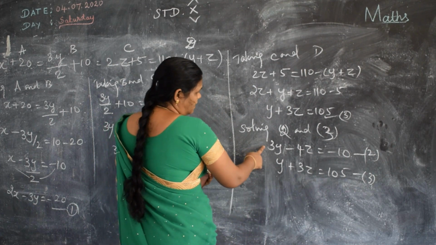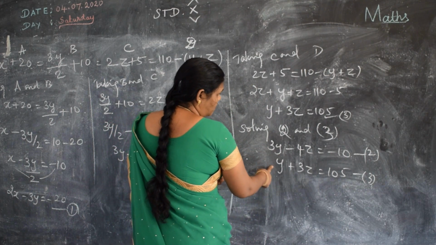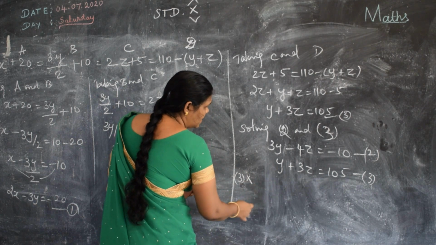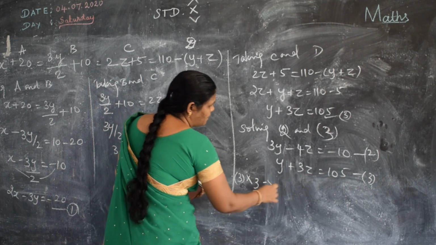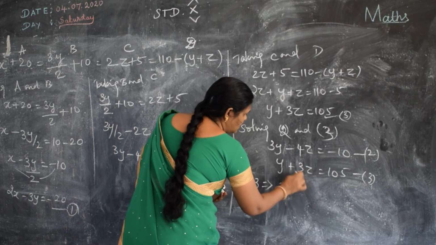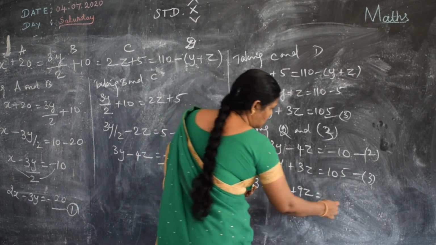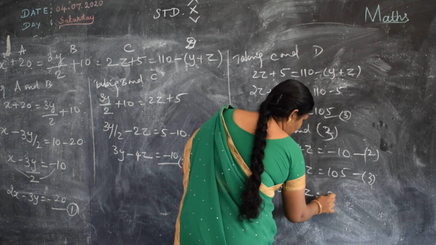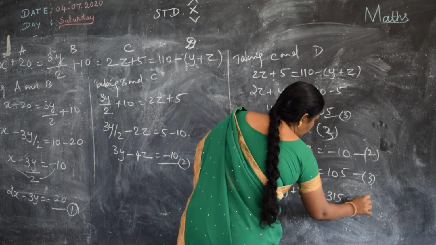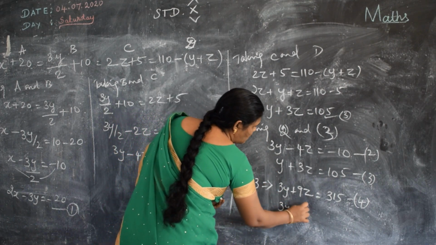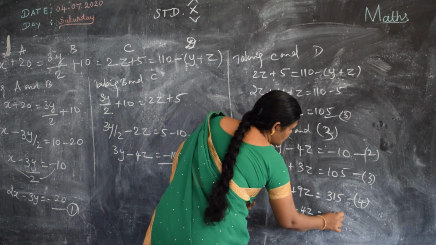Here we are having 3y, but here we are having only 1y. So I am going to multiply equation 3 by 3. It gives 3y plus 9z is equal to 315. So your second equation is 3y minus 4z is equal to minus 10.